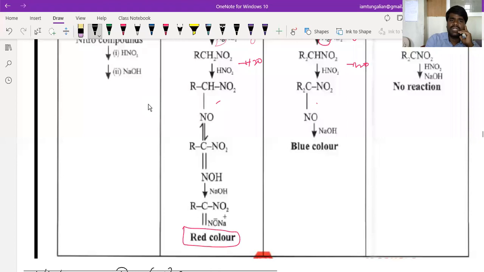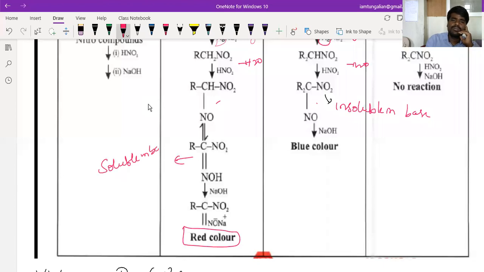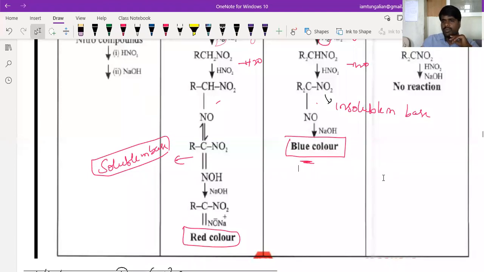See, this particular nitrolic acid is insoluble in base, beta. Here, this is soluble, beta. Primary is soluble in base, beta. This is insoluble in base. So what color does it give? Because it is insoluble, it gives blue color. Are you getting? Secondary will give blue color.